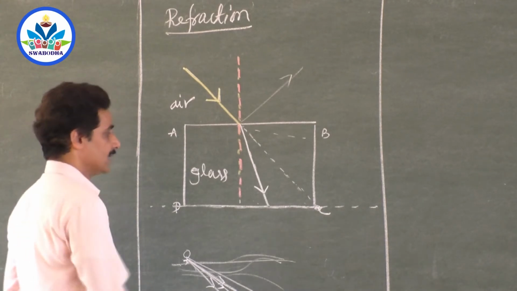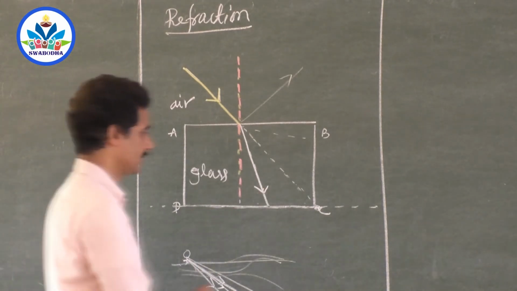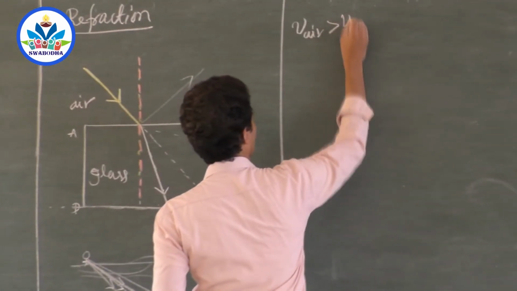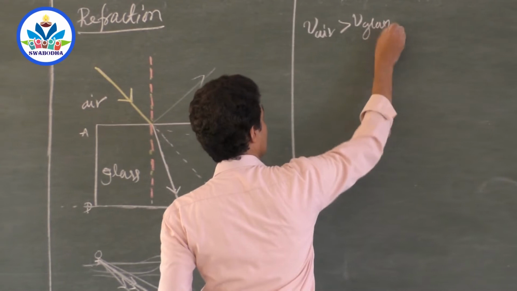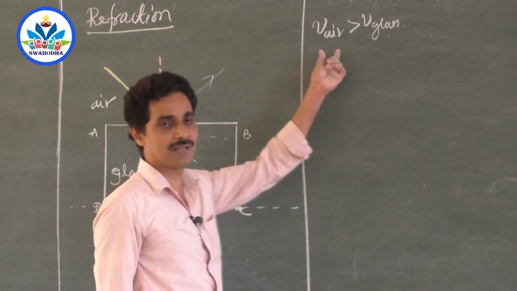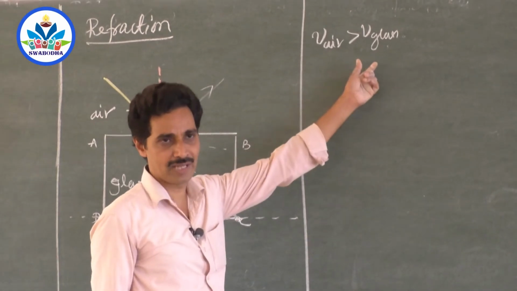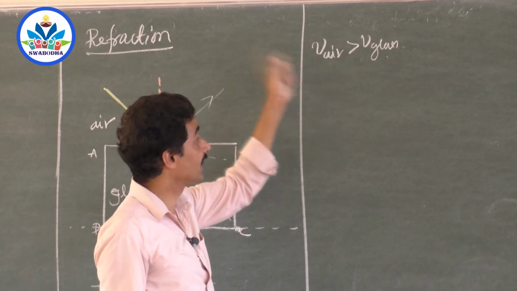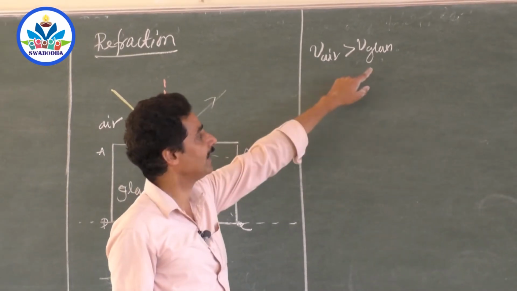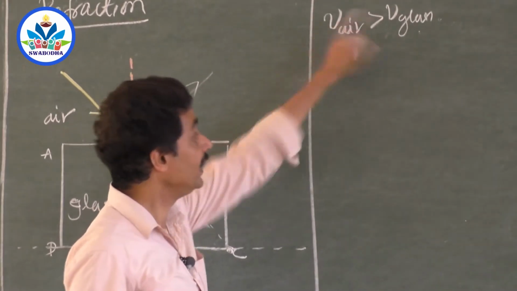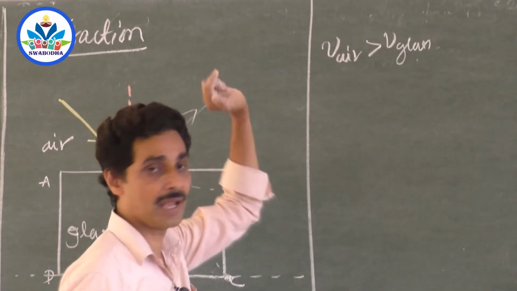So here, since the velocity decreases, velocity of light in air is greater than velocity of light in glass. The suffix represents the velocity in which medium. Don't take it like velocity of air and velocity of glass. It is not the glass traveling, it is not the air traveling. It is the light traveling in air, light traveling in glass. So v represents the velocity of light in glass, velocity of light in air.